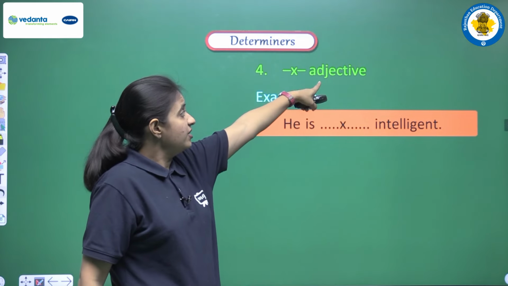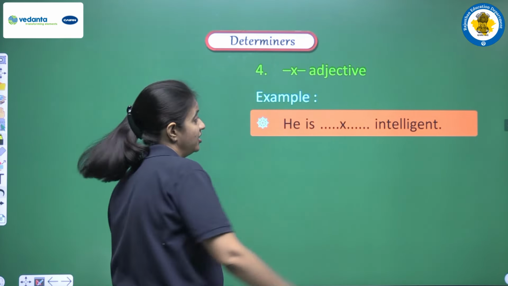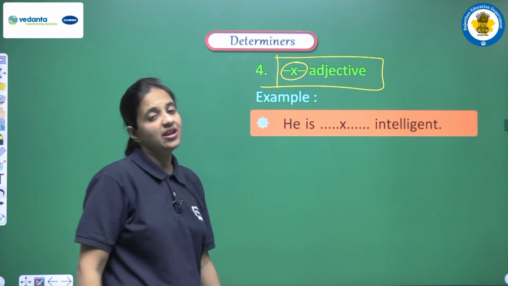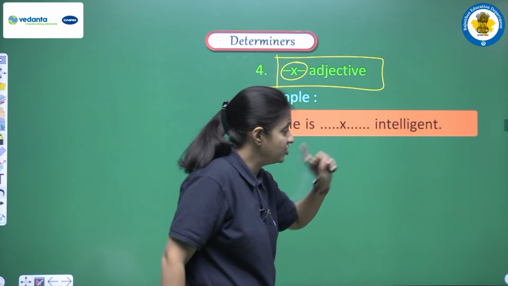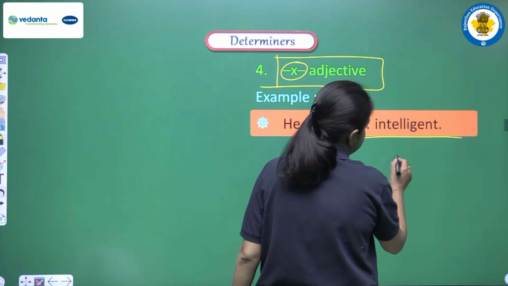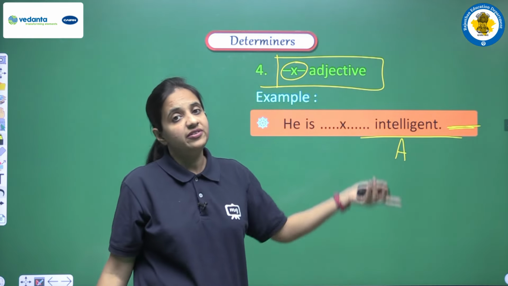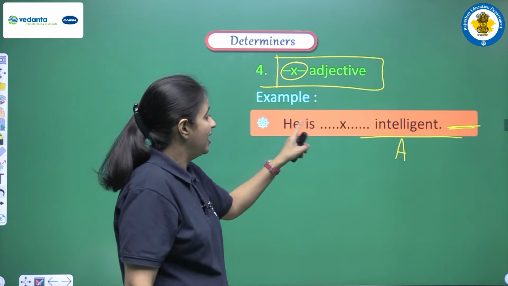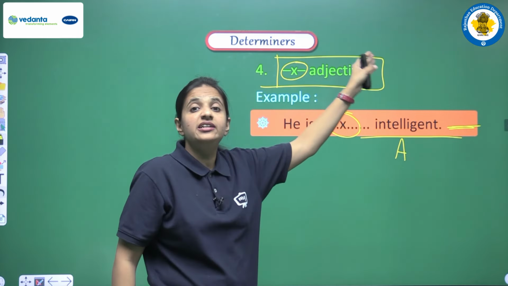Next is, if we are having only adjective and there is no noun after that adjective, so at that time we cannot use any article. At that time our answer will be cross. How? Let's see. He is intelligent. So intelligent we all know this is the adjective, and after intelligent there is no noun. If there is no noun in the sentence, at that time we cannot use article and we have to put a cross, and our answer will be he is intelligent, right?